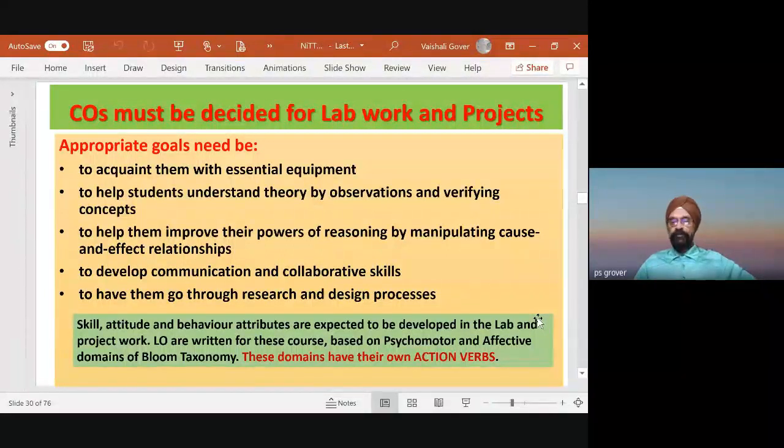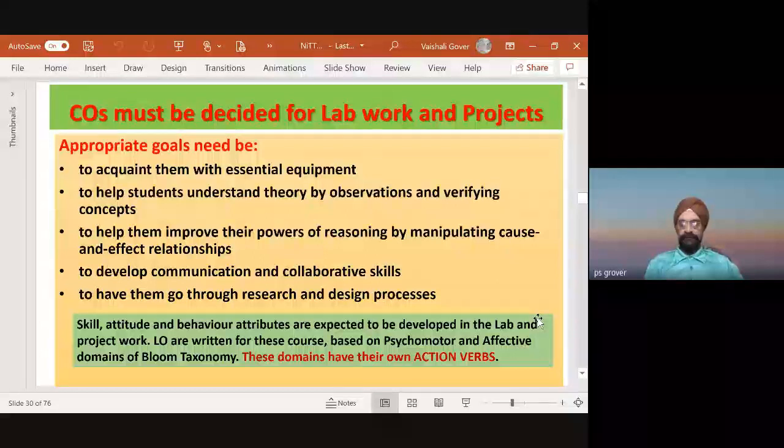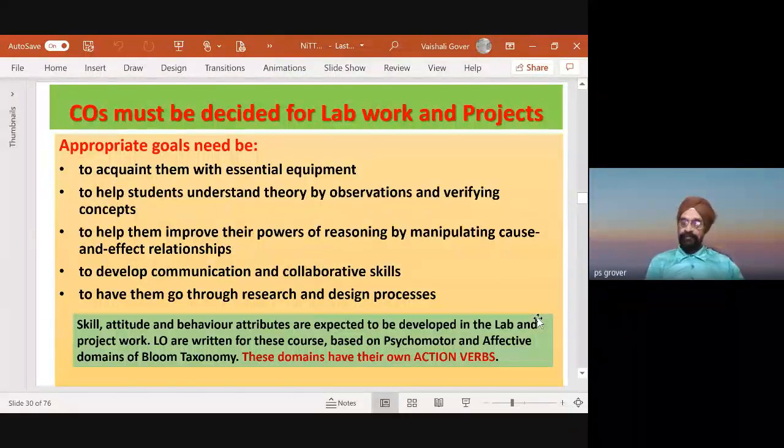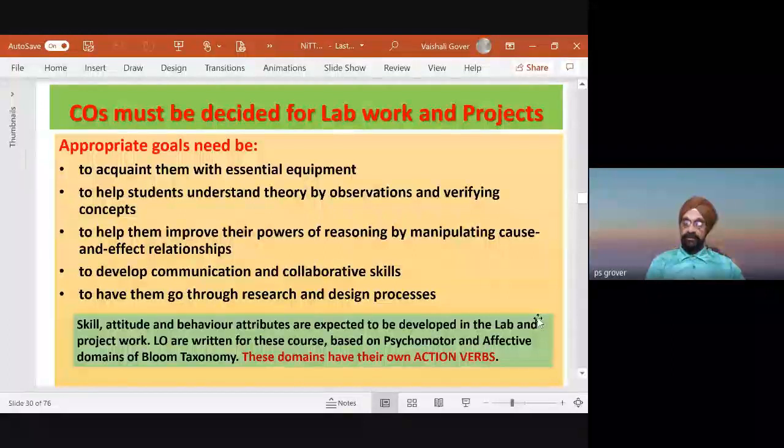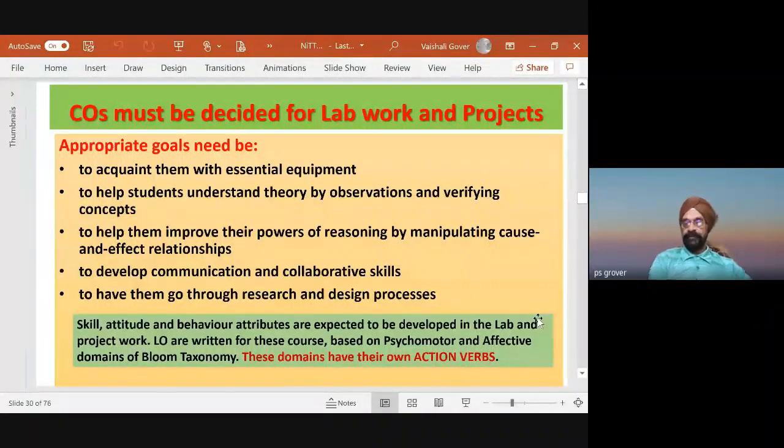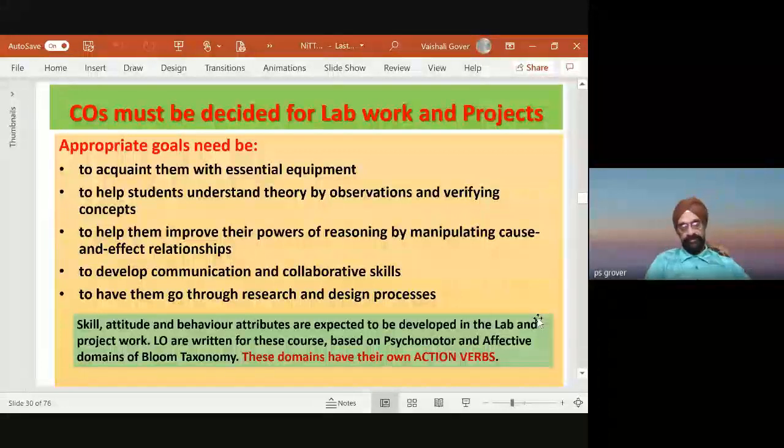So why do you do projects? You say, what we are doing now is, the student did the project, we took a viva, gave marks, and it's done. No. Now, outcome-based education says we have to define the outcomes of our labs, outcomes of our projects. Now, 8-month projects and 3-month projects, we have to define their outcomes.